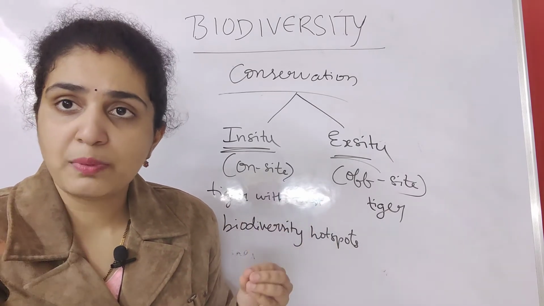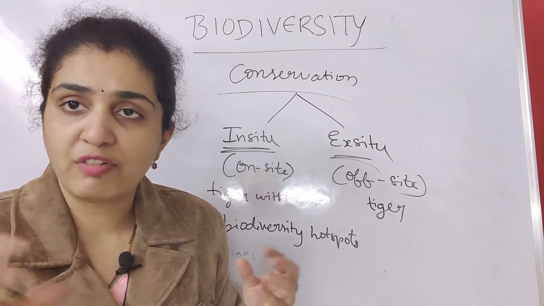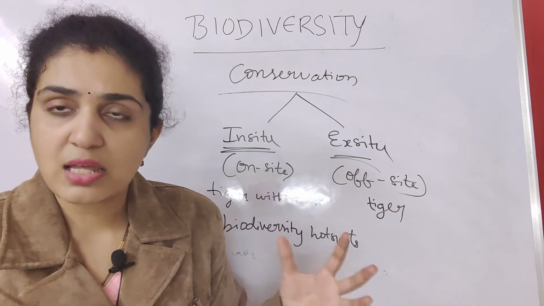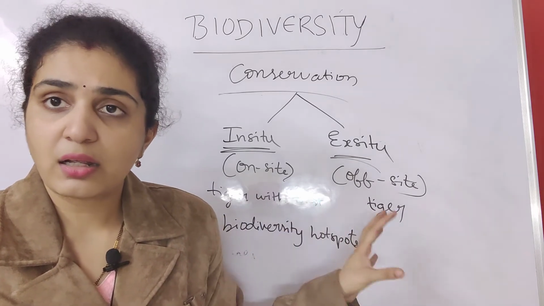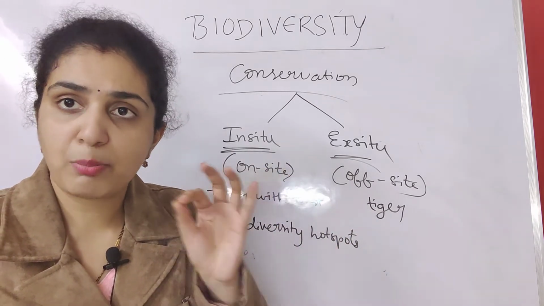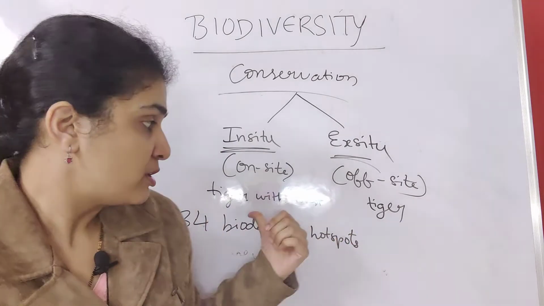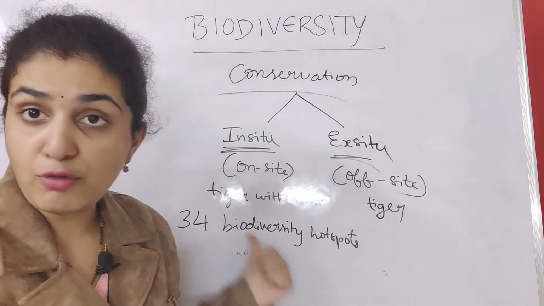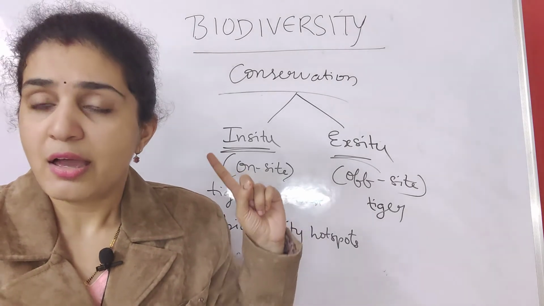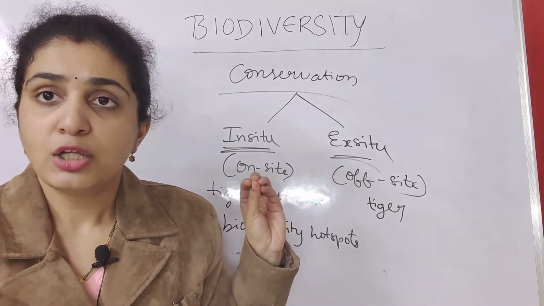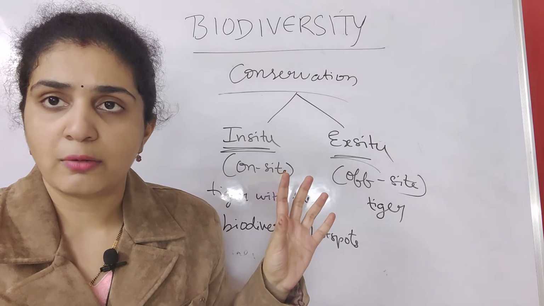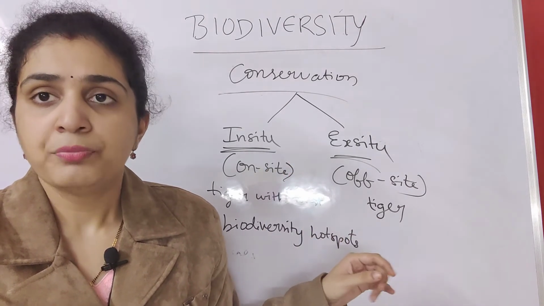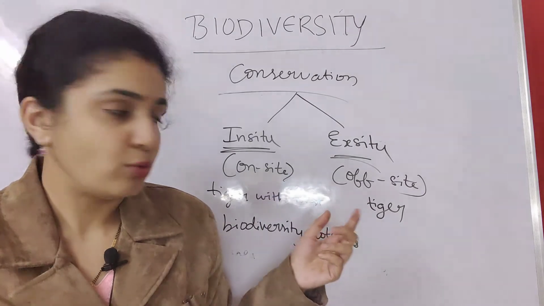So those places were spotted where species are getting extinct. Suppose in the Himalayas and the Western Ghats they are getting extinct, so that is identified as a biodiversity hotspot. I told you, in biodiversity, numericals are important. So 34 biodiversity hotspots were identified.